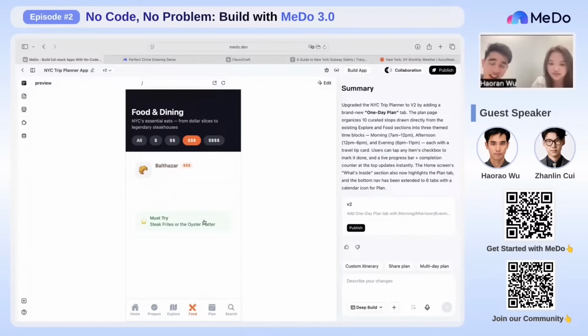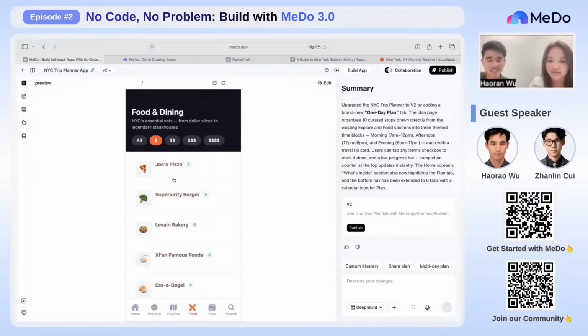Let's try the oyster platter. Have you tried this one? No, not really, I haven't heard of it before. There are too many countless incredible restaurants in Manhattan. So I wish I could have tried them one by one.